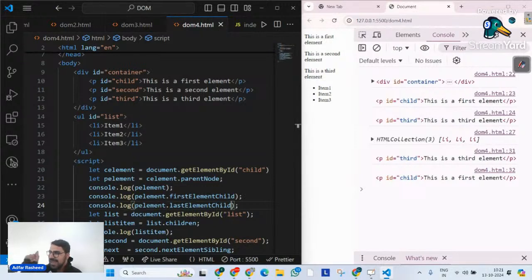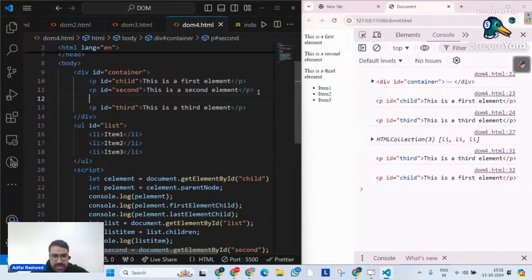Note them down. Number one was parentNode. parentNode is a property that will get you the parent node of a selected element. Very good. The second noted down is children. With the help of children, you will get all direct child elements. Direct child elements.